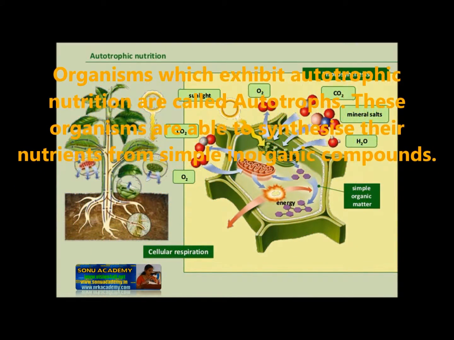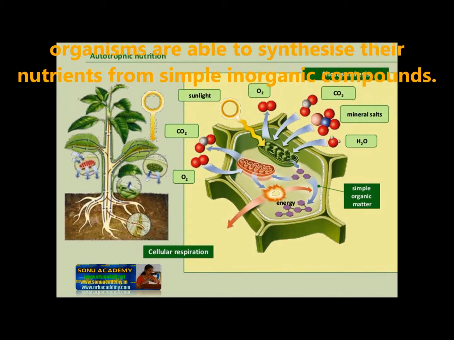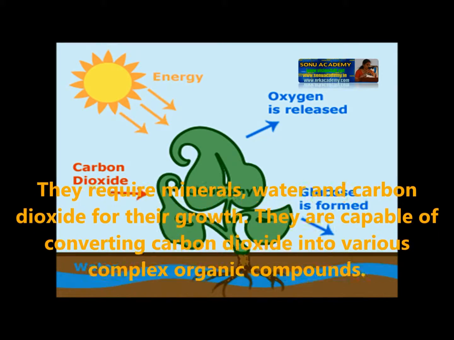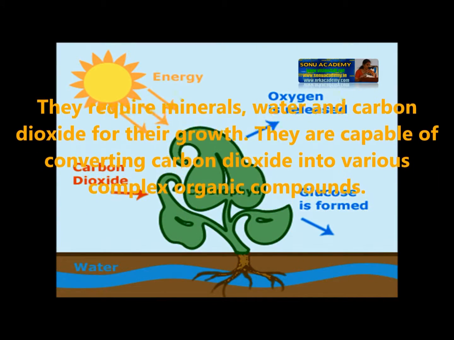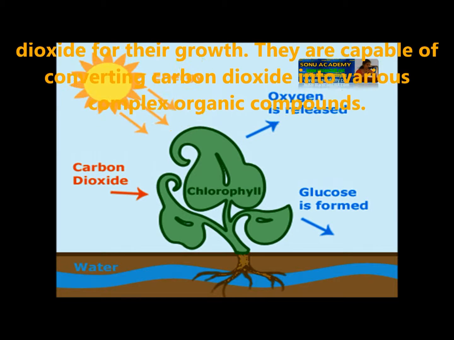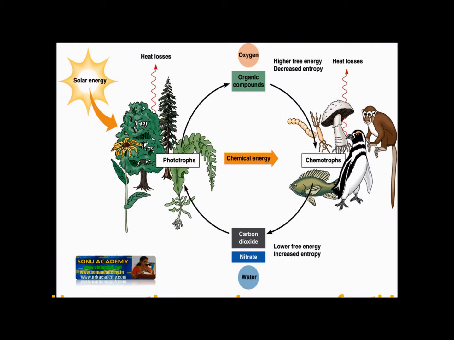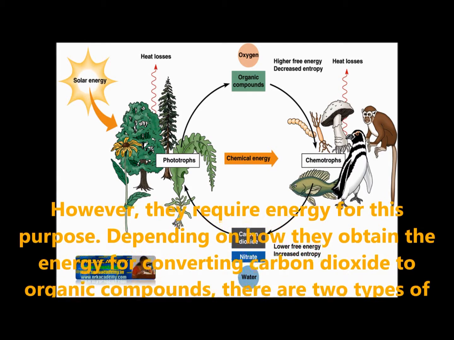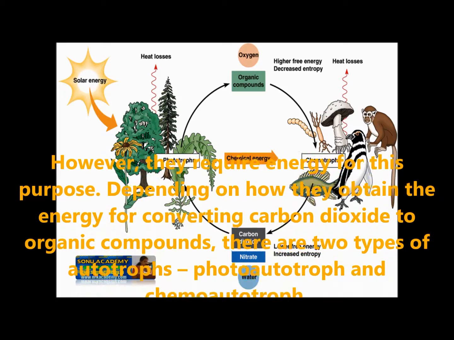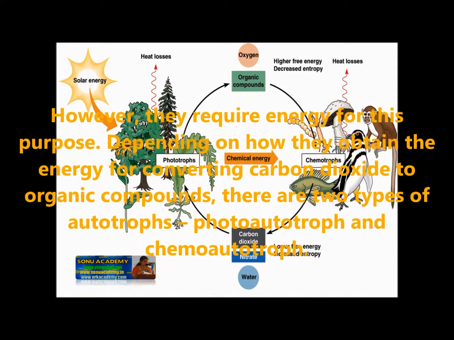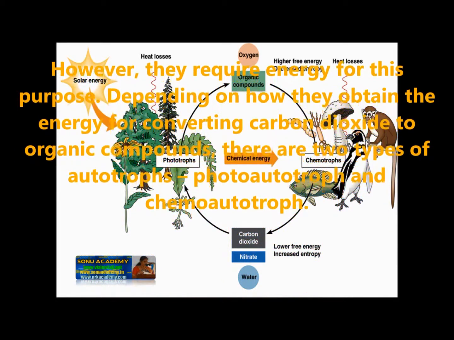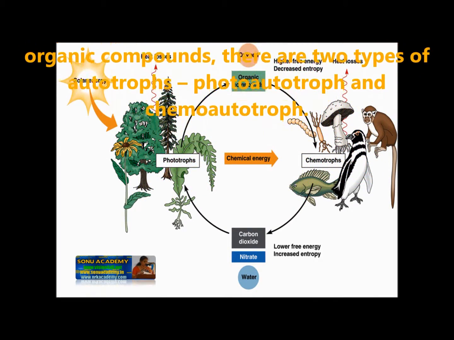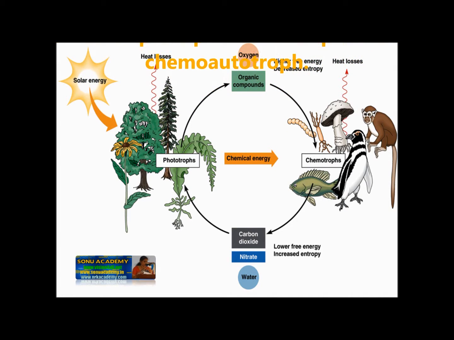These organisms are able to synthesize their nutrients from simple inorganic compounds. They require minerals, water and carbon dioxide for their growth. They are capable of converting carbon dioxide into various complex organic compounds. However, they require energy for this process. Depending upon how they obtain the energy for converting carbon dioxide to organic compounds, there are two types of autotrophs, called photoautotrophs and chemoautotrophs. Let us see what photoautotrophs and chemoautotrophs are.